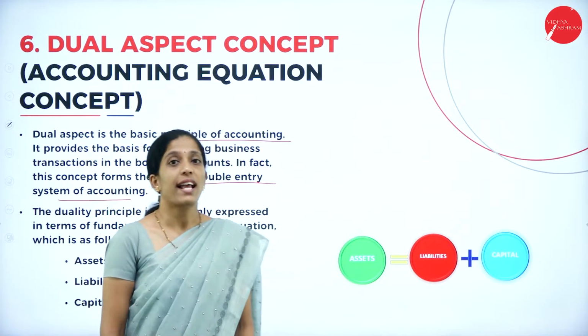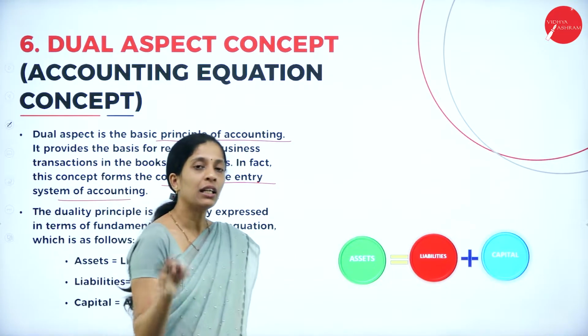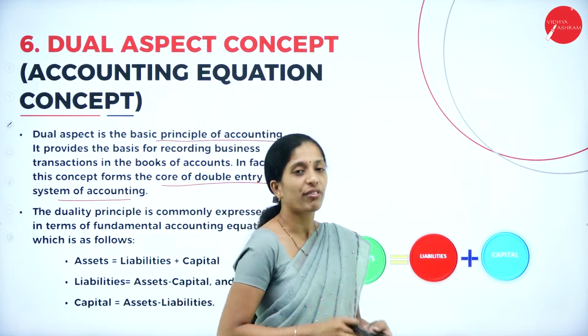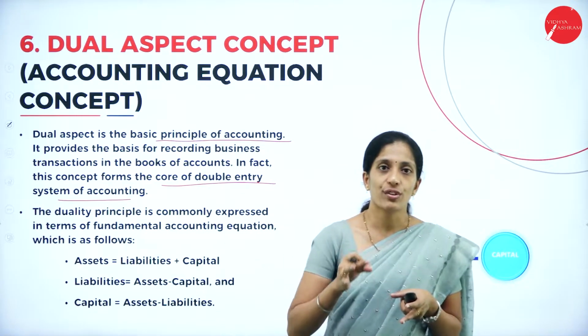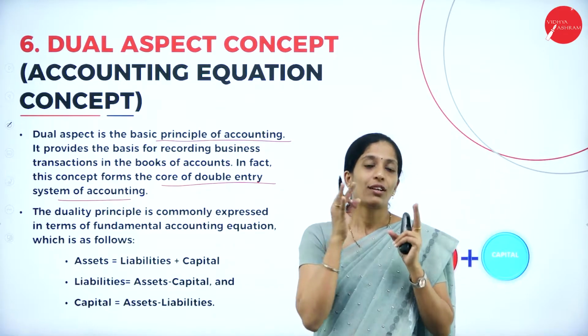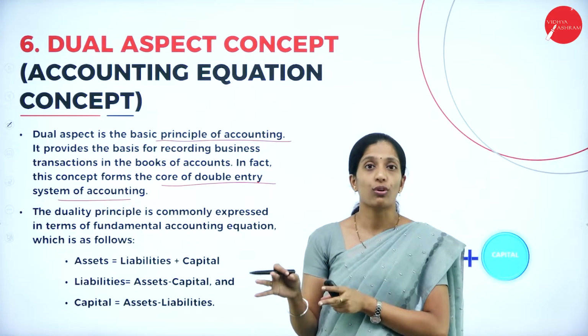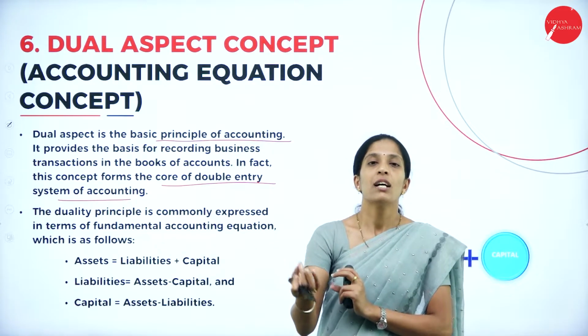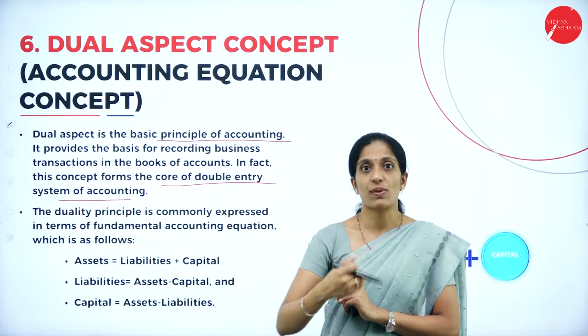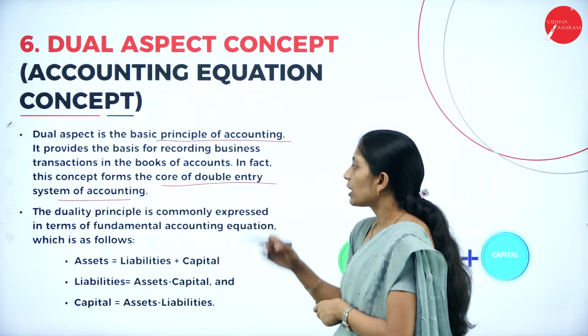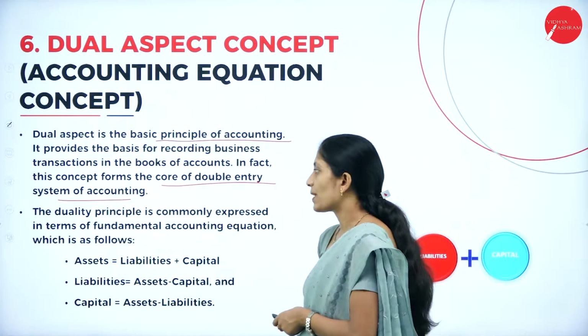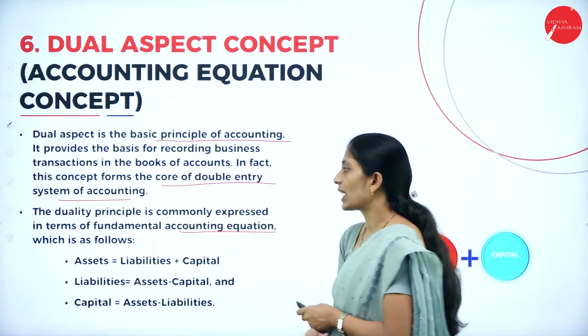Why is it called the double entry system of accounting? Because it is a complete system of accounting where the total of debit should be equal to the total of credit. We record both aspects, the taking as well as the giving aspect. The duality principle is commonly expressed in terms of the fundamental accounting equation.